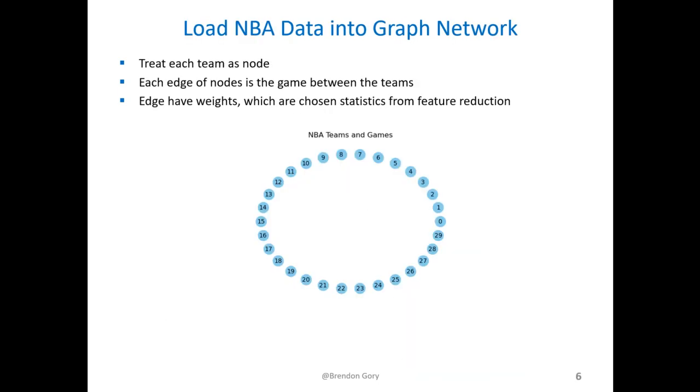We built the graph network by building a node for each NBA team. Edges represented the games between each team over 6 years. The edges carried weights based on the numerical features selected for the project.